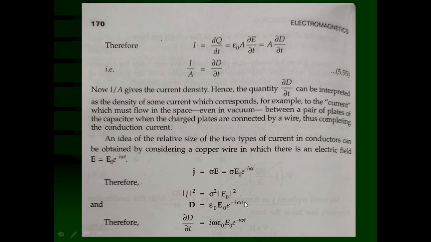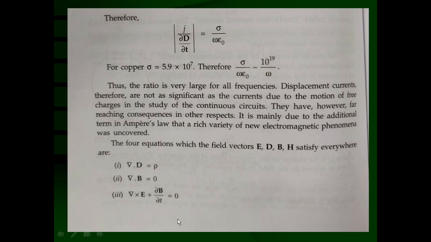I can substitute. Now, the displacement current density is equal to del D upon del t, so you have to differentiate this displacement field with respect to time. Differentiating, you will get epsilon 0 E0 into e raised to minus i omega t, and differentiating the exponent, minus i omega will come out, so the magnitude is going to be omega epsilon 0 E0.